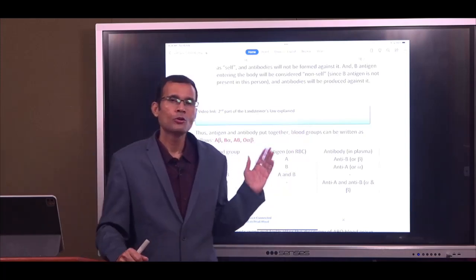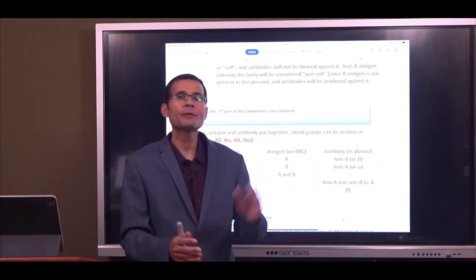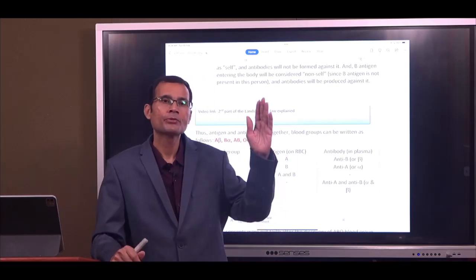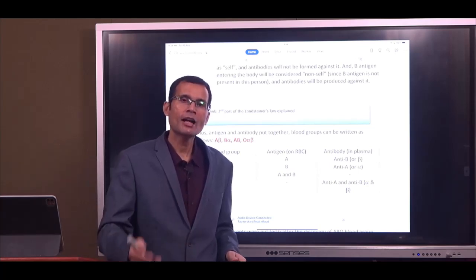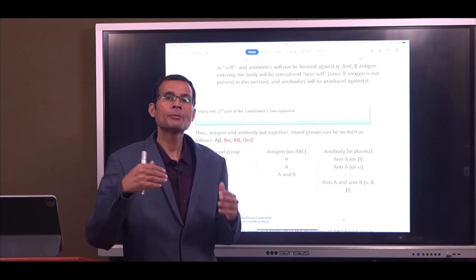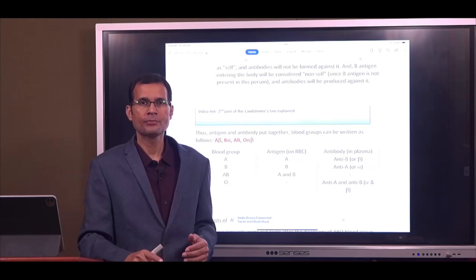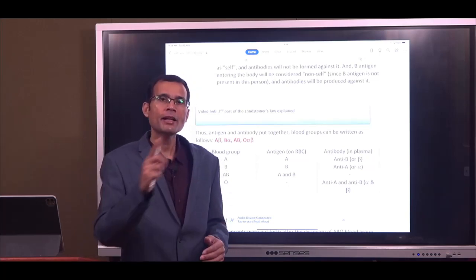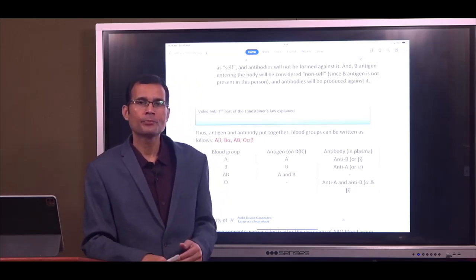So, when a child is born, due to the genotype, the child has A antigen present on the RBCs. But immediately after birth, the child will be exposed to both A and B antigens. As I mentioned, A and B antigens are also present in nature, outside the body.